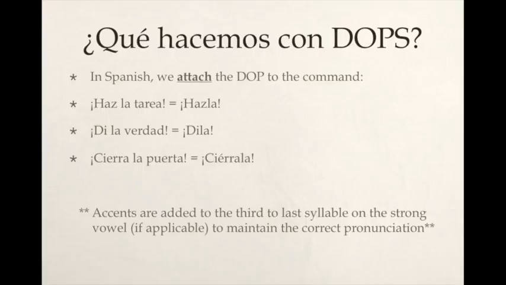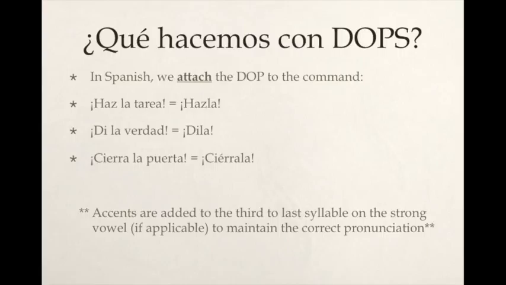Accents are added to the third to last syllable on the strong vowel, if applicable, to maintain the correct pronunciation. So if we look at the first two examples, if we count how many syllables are in the word hazla, it is only two, haz and la. So there's no third to last syllable. Same thing with dila, so no need for accents. However, when we have the word ciérrala, that is three syllables. You have to count three syllables back, and we can see that we have to choose between the E and the I in cier, and the strong vowels are A, E, and O in Spanish, while U and I are weak, so we put it on the E.